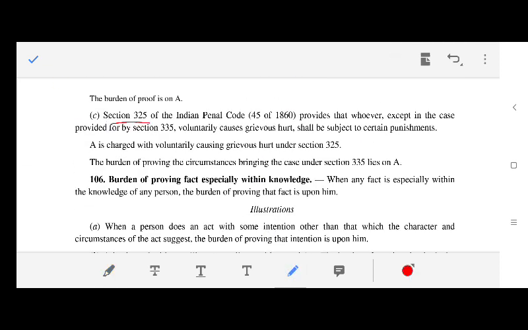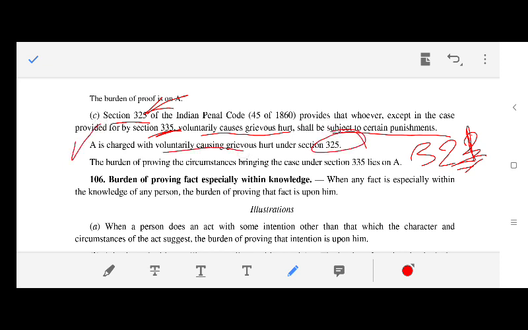Section 325 of the IPC: whoever, except in the cases provided for by Section 335, voluntarily causes grievous hurt, shall be subject to certain punishments. 325 is voluntarily causing grievous hurt. A is charged under Section 325. The burden of proving the circumstances bringing the case under Section 335 lies on A. Okay, 325 and 335.